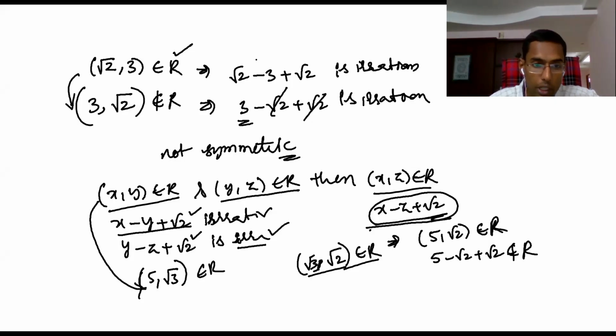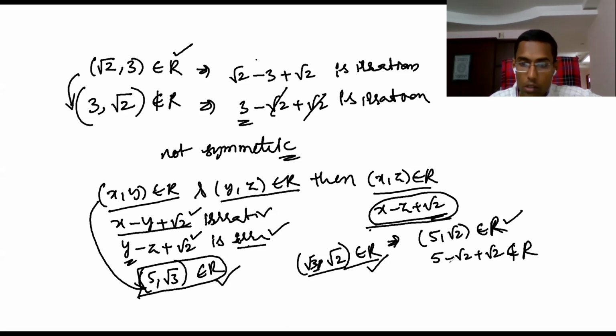You understand? I am taking (5, root 3) belongs to R. Yes, that's true. Why? 5 minus root 3 plus root 2 is irrational. This is possible. (Root 3, root 2) I am taking. Why? Here root 3 minus root 2 plus root 2, root 2 gets cancelled, root 3 will be there. Therefore, this also belongs to R, irrational only. Then (5, root 2) belongs to R should happen, but 5 minus root 2 plus root 2 should be irrational, but it's not.